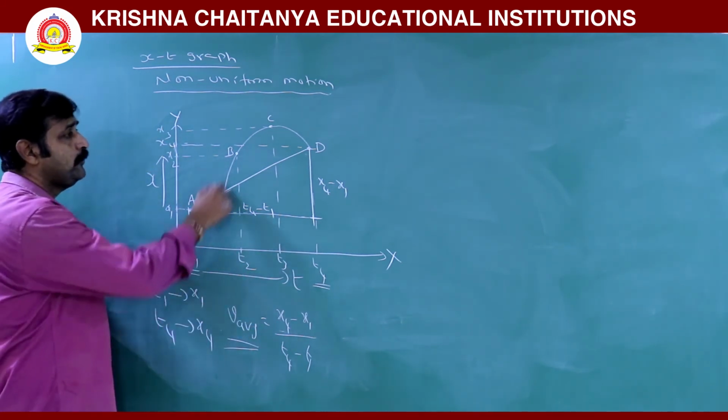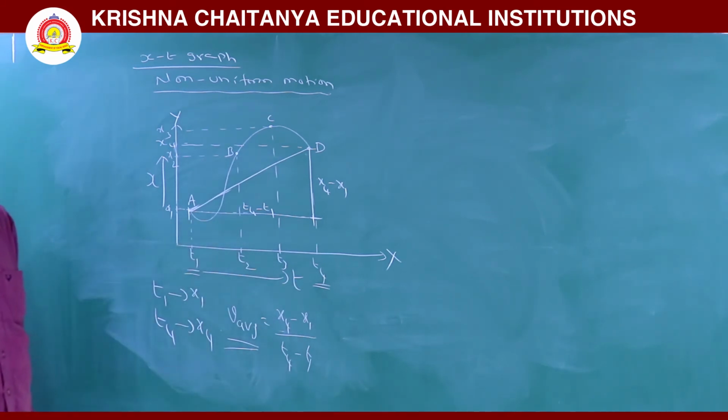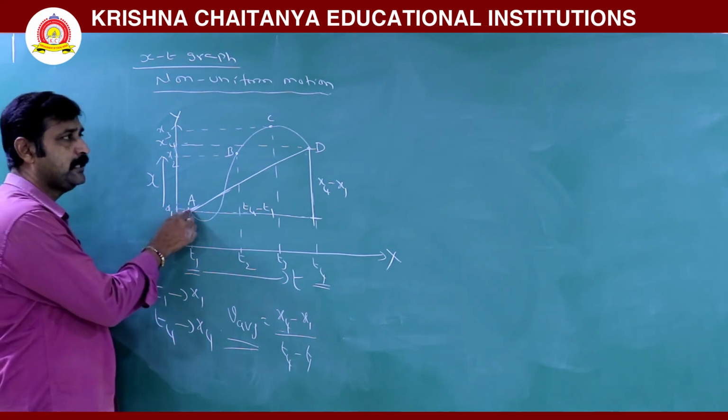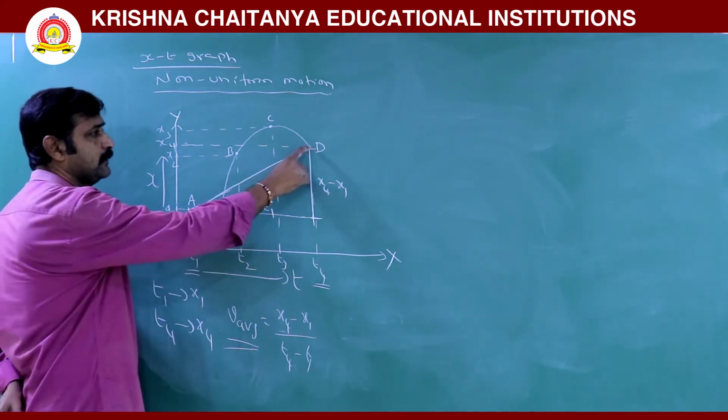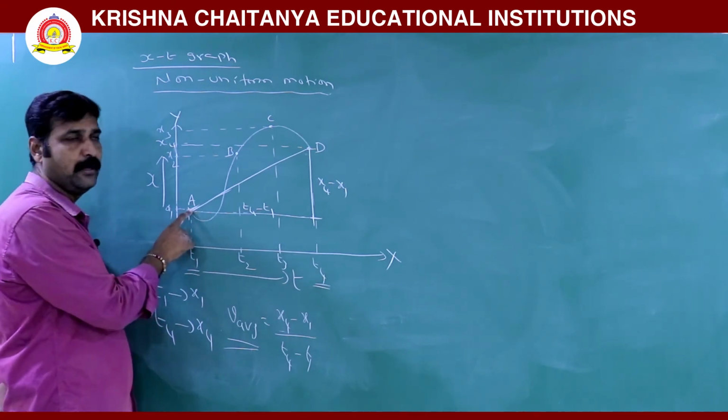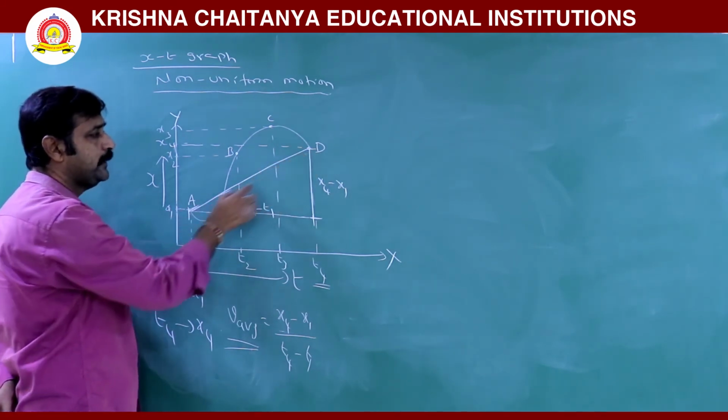So in any non-uniform motion, if you are asked to find the average velocity, then how to find it? Draw a straight line for the 2 points which will be given, and now find the slope of that straight line.